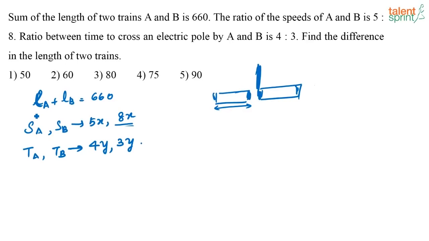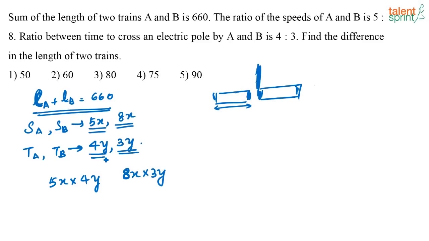So now I can say that this length of train A is nothing but the distance that is travelled by train A to cross the pole, and the length of train B is nothing but the distance that is travelled by train B to cross the pole, again, right? So what is the distance travelled by the train to cross the pole? Let us take train A. The distance travelled by train A to cross the pole is nothing but 5x into 4y, right? Now the distance travelled by train B to cross the pole is nothing but 8x into 3y. Basically I am taking the product of the speed and the time, right?